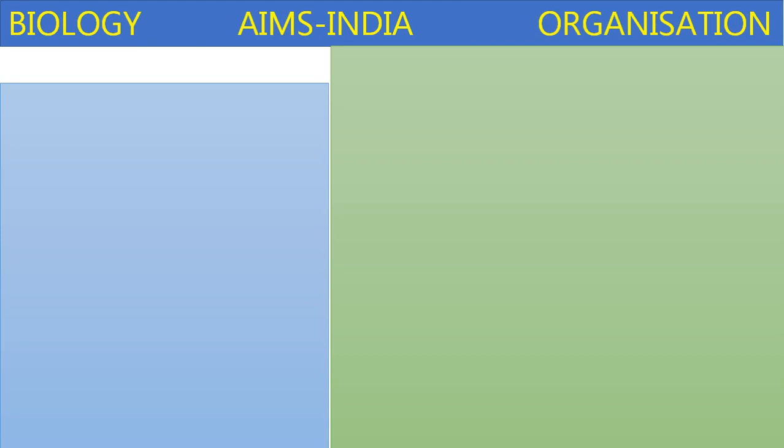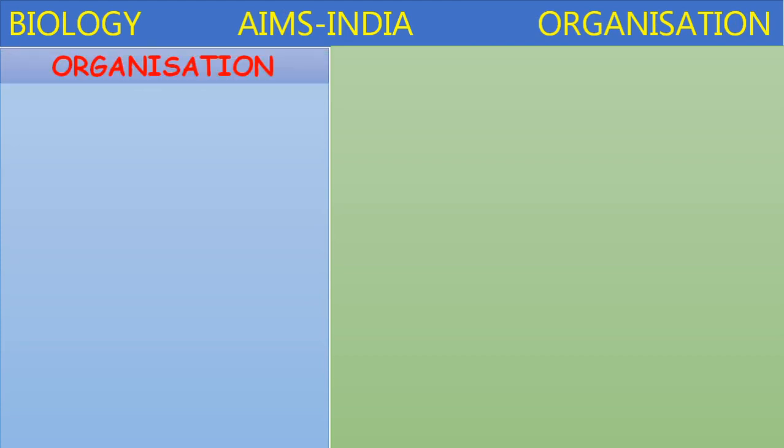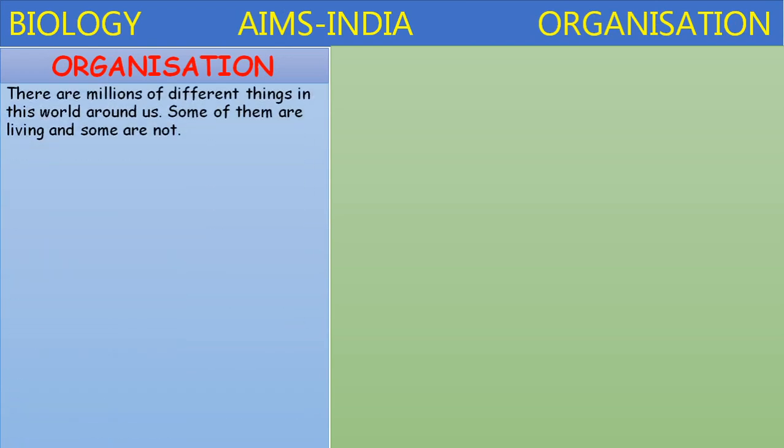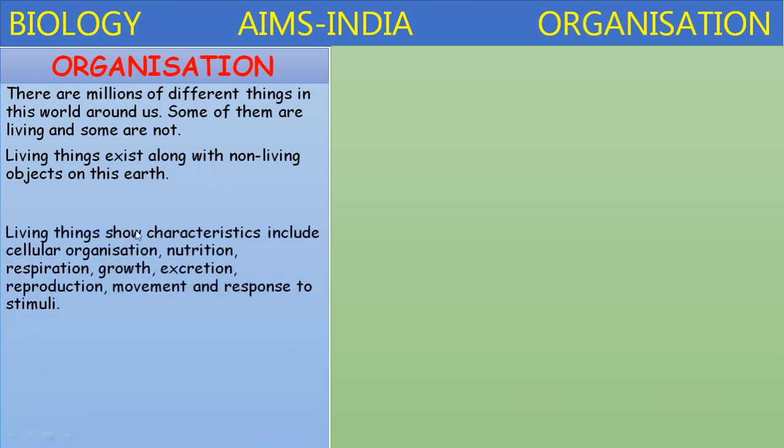In this video, we are going to discuss organization in living and non-living things. There are millions of different things in this world around us. Some of them are living and some of them are non-living. The living things exist along with the non-living objects on this earth.